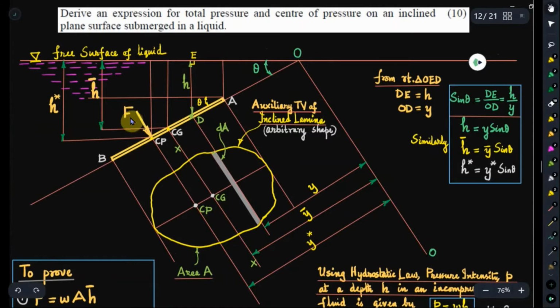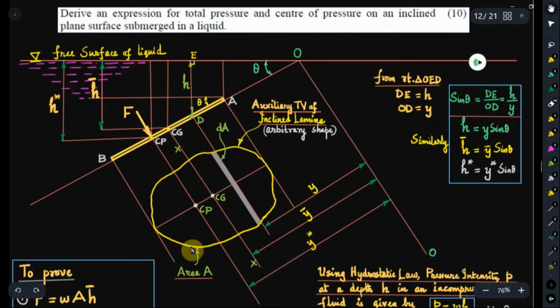So moment of the resultant about the reference axis is F multiplied by the distance y star, because the line of action of F is indicated here, and the point here is CP, and CP, that auxiliary top view, is shown by this line, that is at a distance of y star measured along the inclined surface from O to the point CP. Remember what this y is: OD is y, O to CG, the center of gravity, is y bar, and O to the point CP is y star.